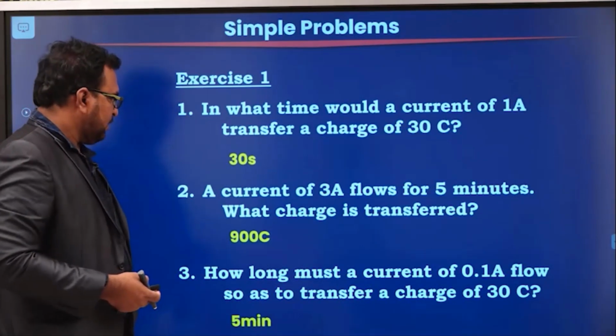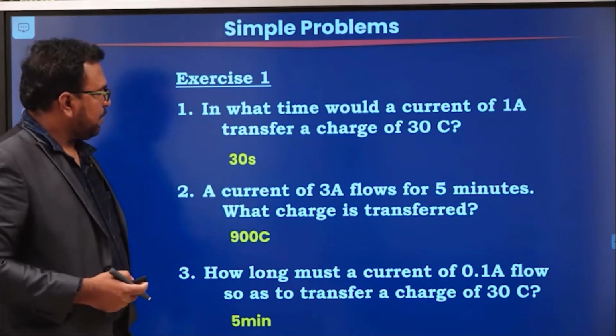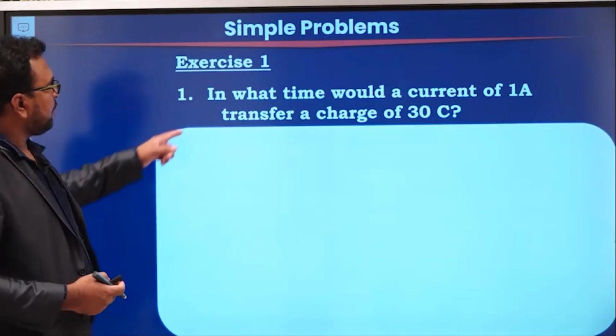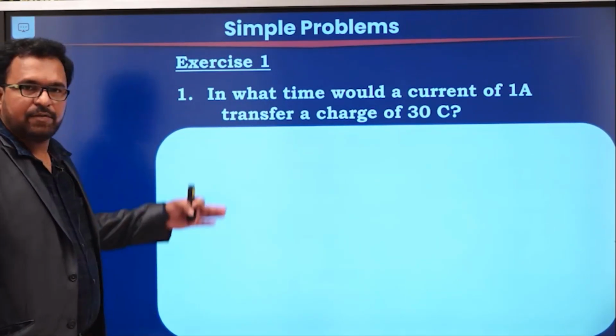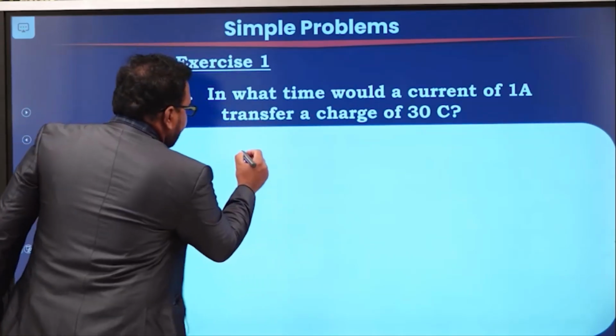Please verify your answers. So, I will explain each problem again now. I will try to solve. The first one, in what time would a current of 1 ampere transfer a charge of 30 coulombs? So the given data.